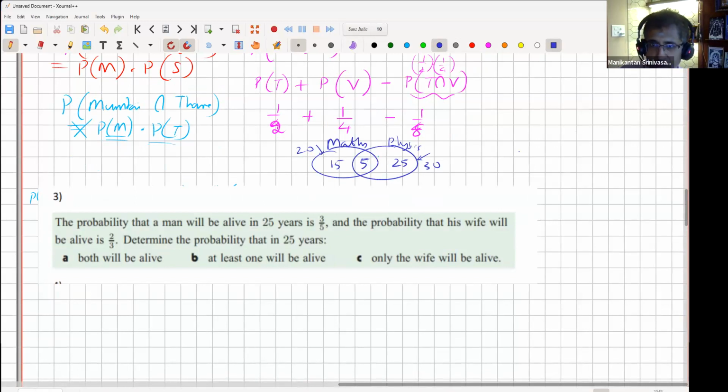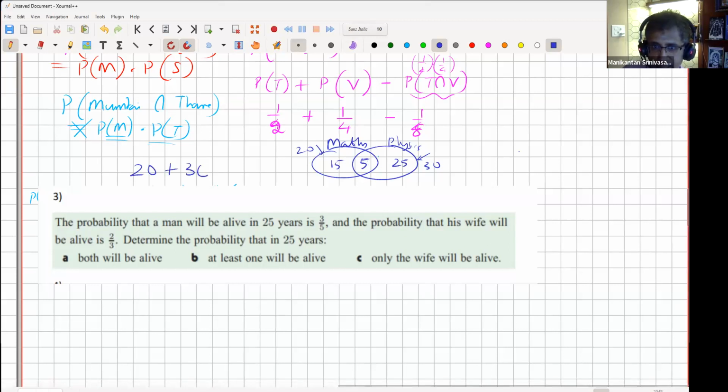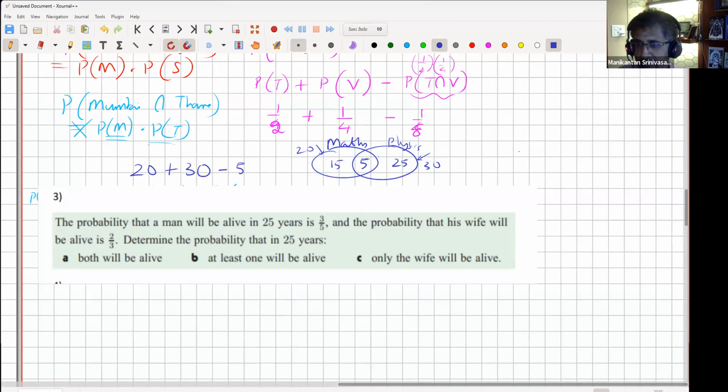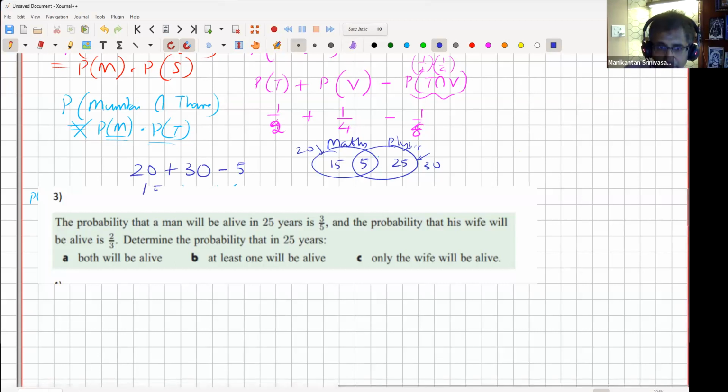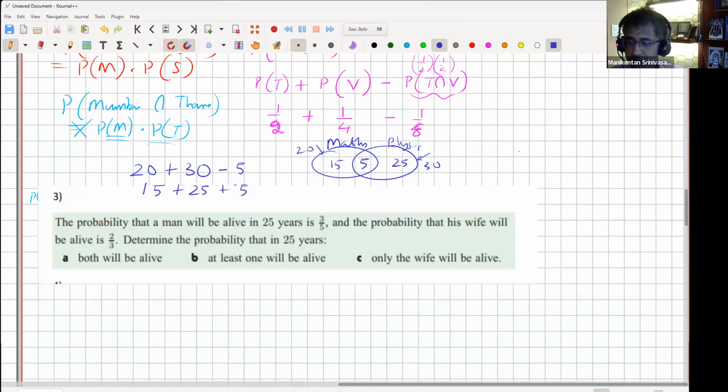So far? Now, if I'm asking what is the total class strength, we know that it is the 20 which is in math plus the 30 which is physics minus the 5 which are being double counted, right? The 5 is the double counting. That's exactly what I'm doing in probability also here, right? So it's one way to count it as 20 plus 30 minus 5, or you can do only maths, only physics, and then count both. That's also possible. But this is a little harder, right?